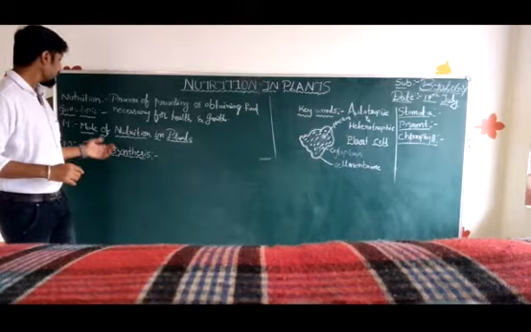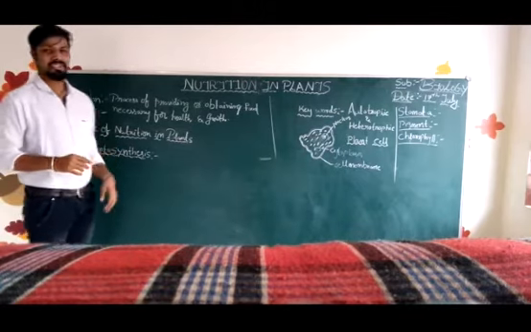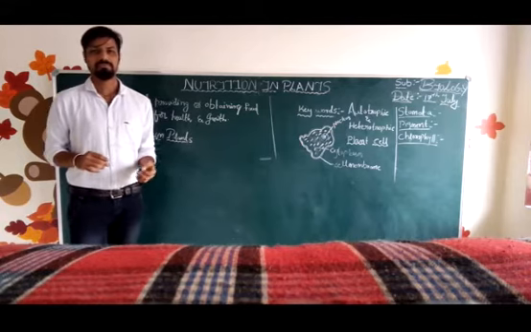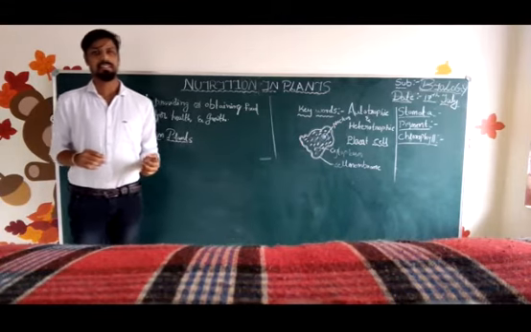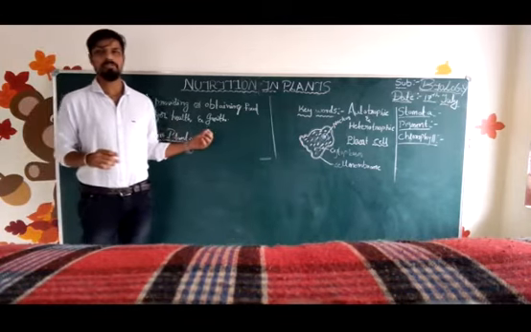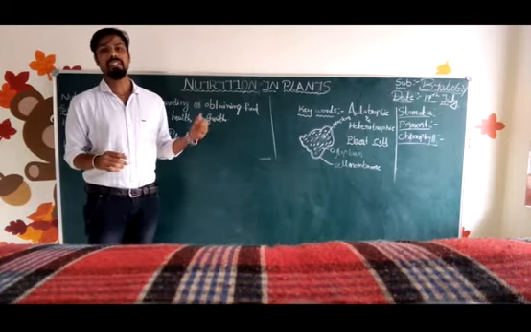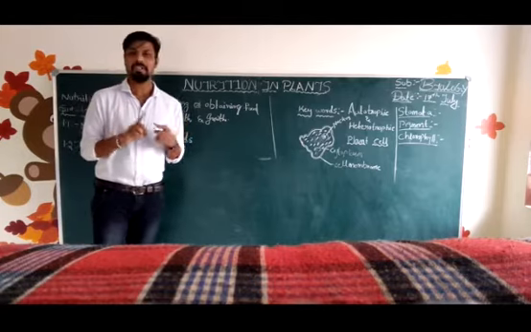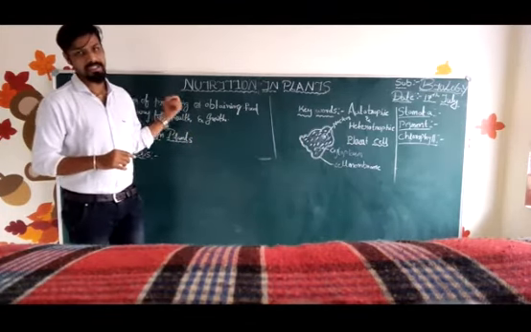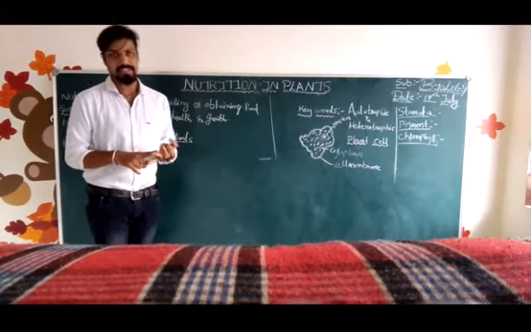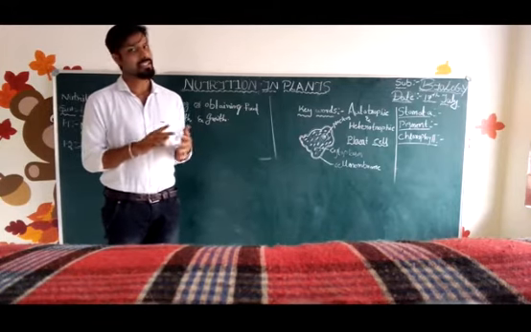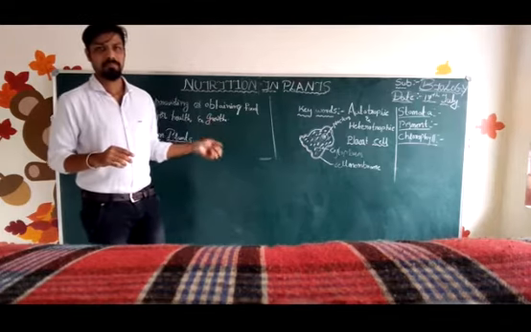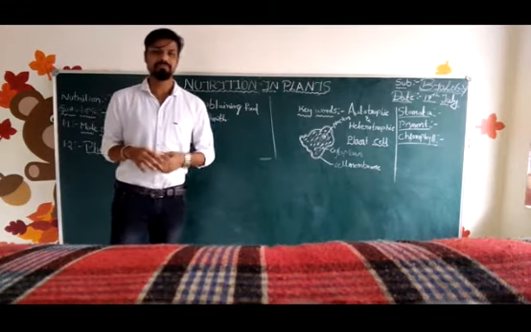Okay. Let me tell you about the mode of nutrition in plants. As I already told you, plants are the only organisms that can prepare their own food by themselves by using raw materials. All these raw materials are present in the surroundings of a plant. These raw materials are water, carbon dioxide and minerals. All these are present in the surroundings of the plant. By using all these things, the plant can prepare its own food.